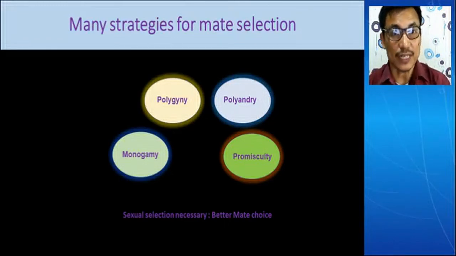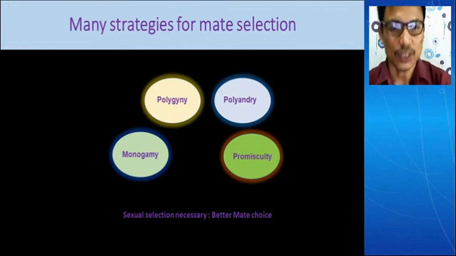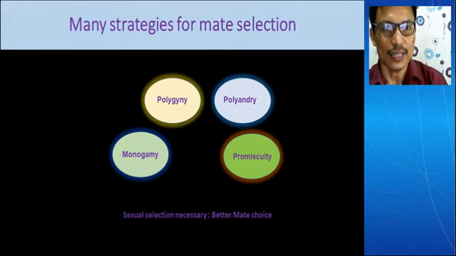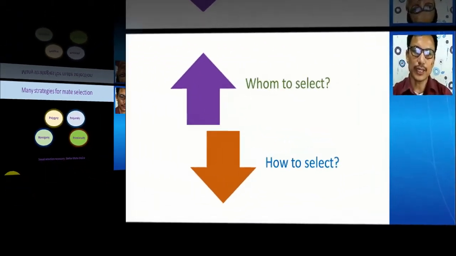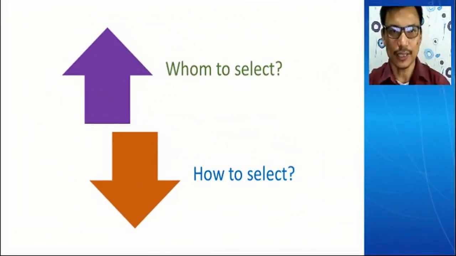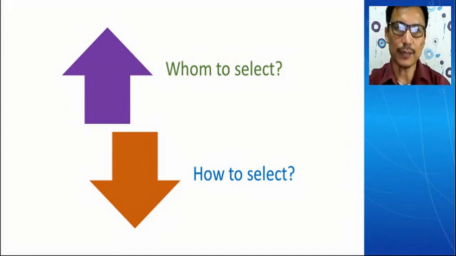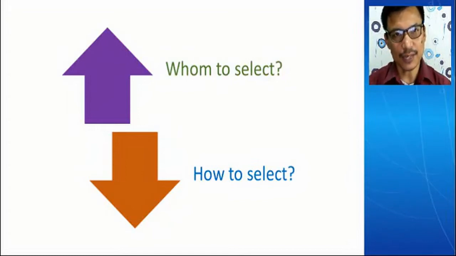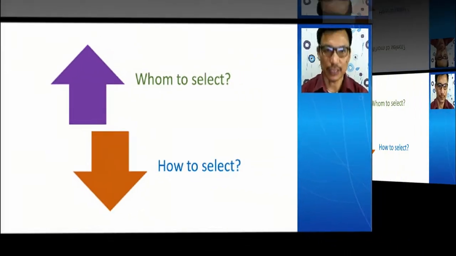The animal has to bring some kind of quality in it so that it can easily pass through the competition and get the desired partner for reproductive procedures. Whom to select and how to select. If a particular animal is selected, then what are the criteria on the basis of which it can be selected? So these are the main challenges for the animals to ensure the better mate selection.